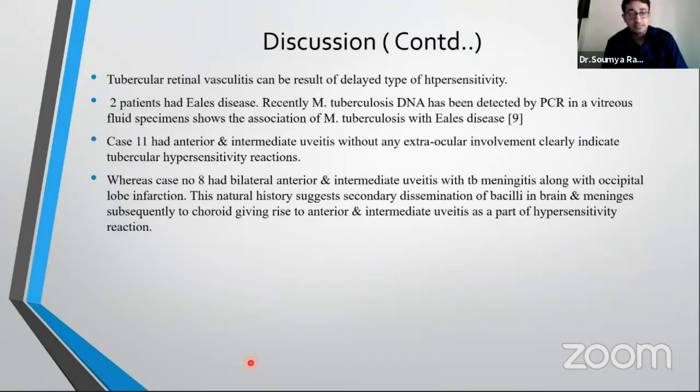The tubercular retinal vasculitis has been regarded as a delayed type of hypersensitivity reaction, and we have case number 11, which has anterior and intermediate uveitis that is associated with tubercular hypersensitivity reaction. But contrary to the previous belief, Eales disease was recently diagnosed to be an infectious one because Mycobacterium tuberculosis DNA has been detected by PCR from the vitreous fluid of Eales disease.